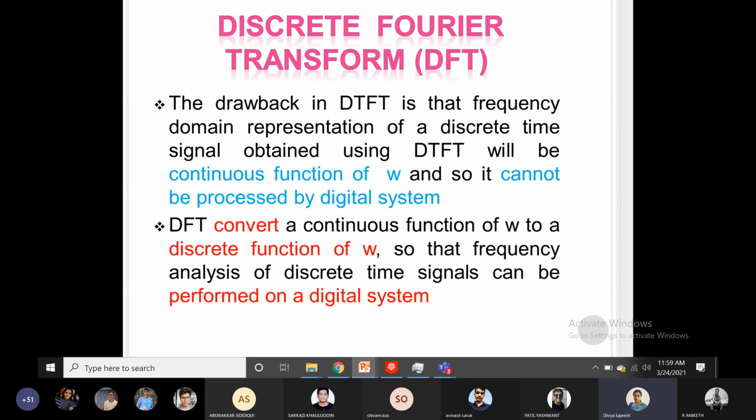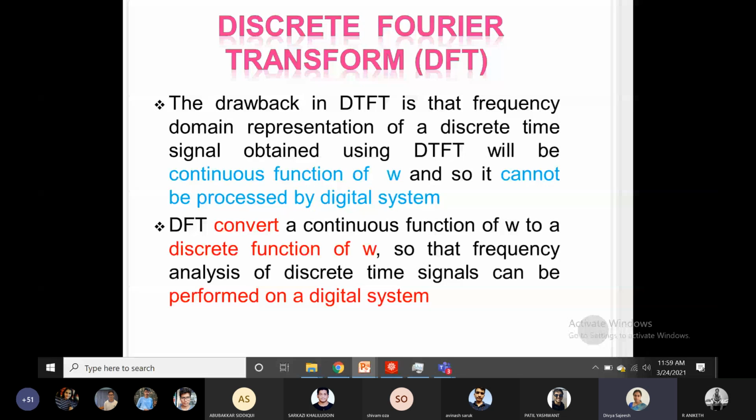So whatever transformation we have done using DTFT, even though we obtained the frequency response in the frequency domain, that response is again a continuous function of omega.